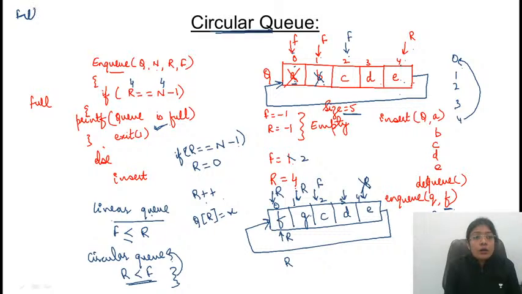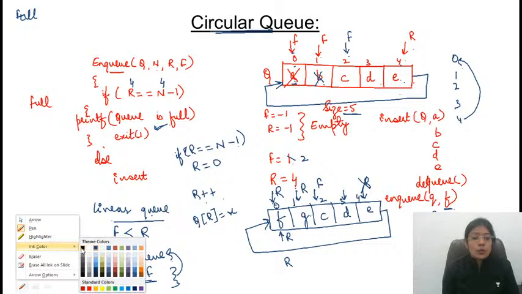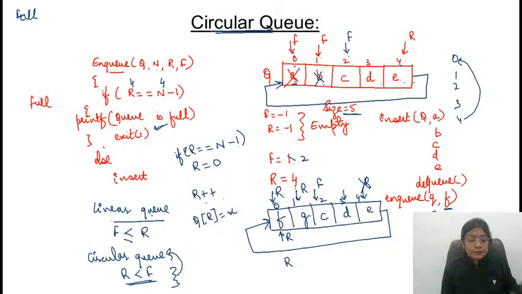Condition for full. What will be the full condition? Full condition क्या होगी? If rear is here, front is here, this means that Q is full. Yes, this is one scenario. Correct? So this means that if rear is equal to, रियर की वैल्यू क्या है? रियर इज 1, फ्रंट इज 2. हो सकता है कि फ्रंट यहां पे हो, रियर यहां पे हो. दैट कैन बी द केस.